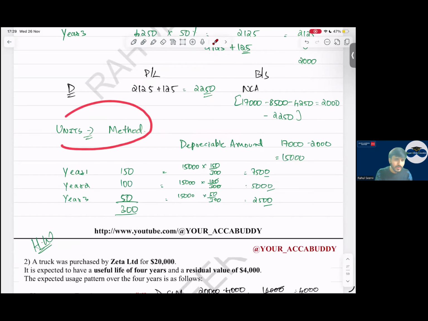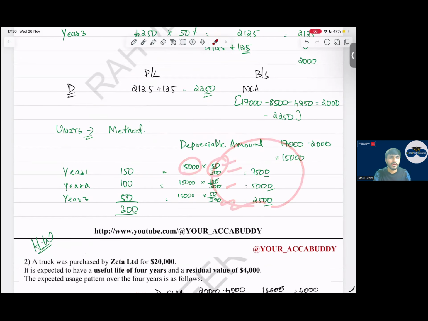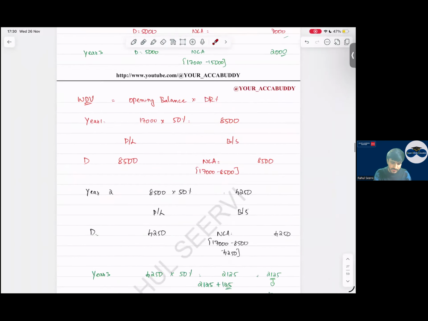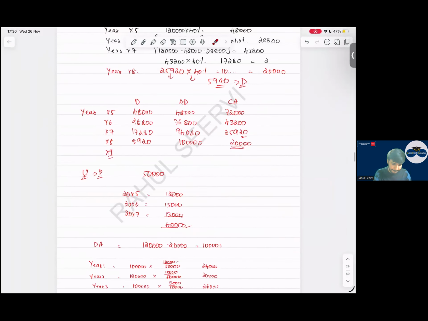Then the production method will consider the units produced. I will apply 15,000 into 150 divided by 300. We will consider all these points and we will record it. Simple. So with this, your depreciation methods are also completed.